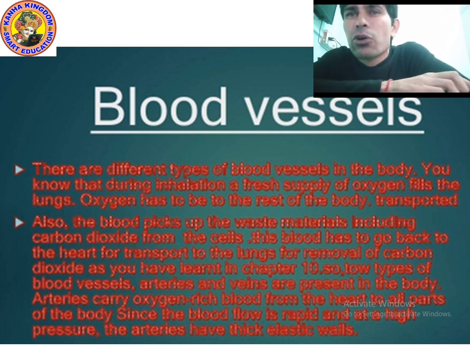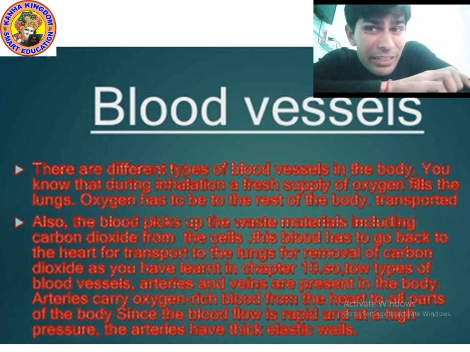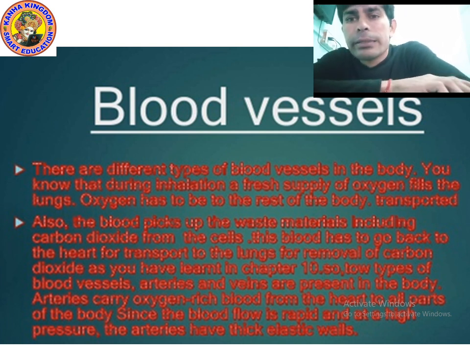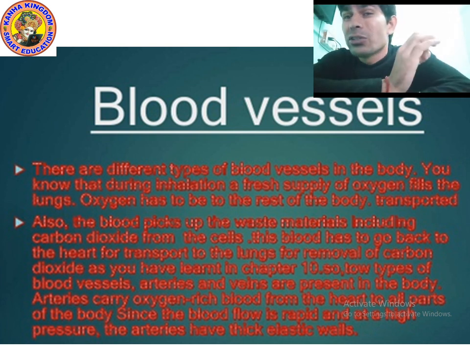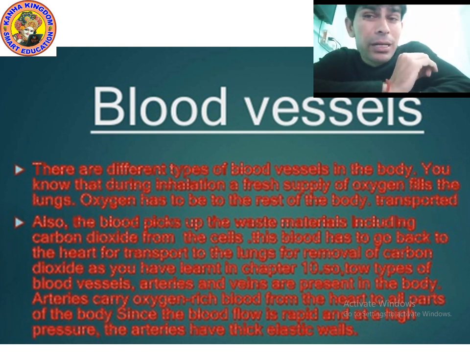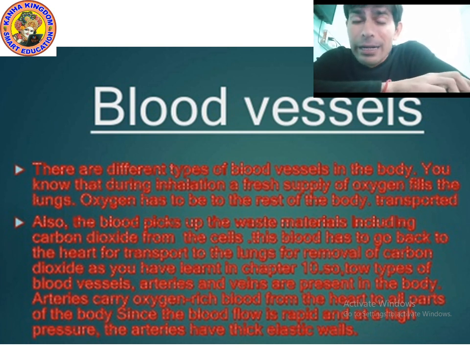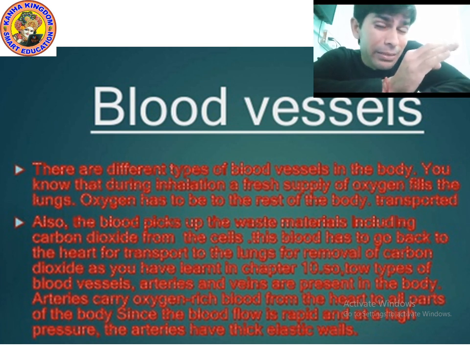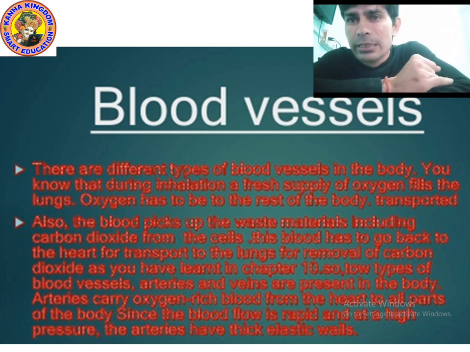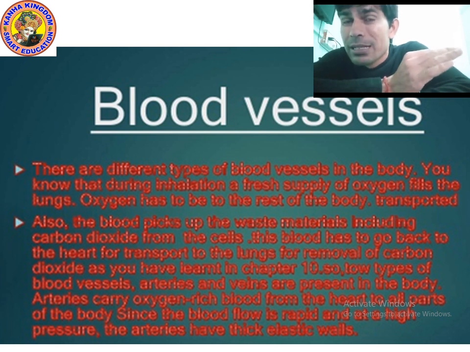So what is the work of arteries? Arteries always carry pure blood, and veins always carry impure blood. Now the question is, what is the meaning of pure blood and impure blood? Arteries carry blood which contains oxygen. Veins are those blood vessels which carry blood that contains carbon dioxide.